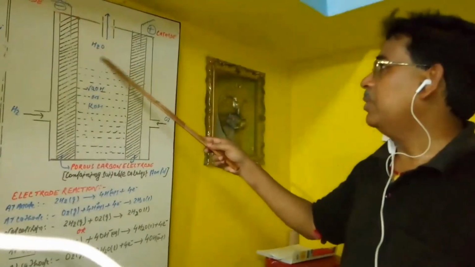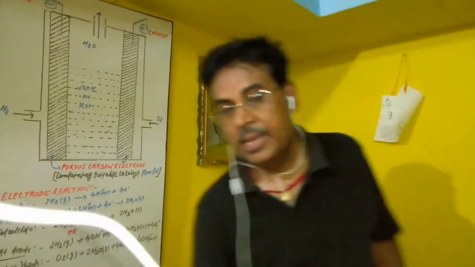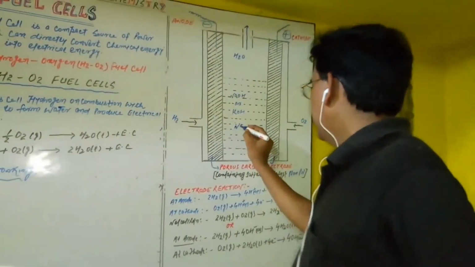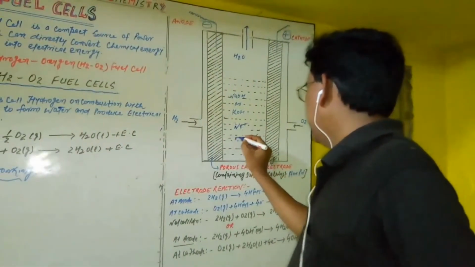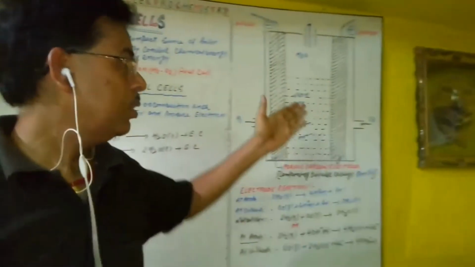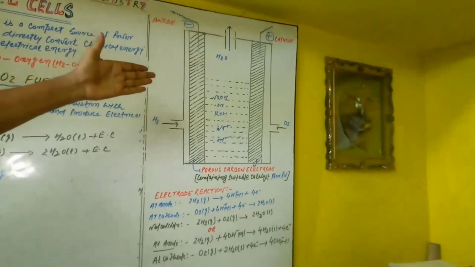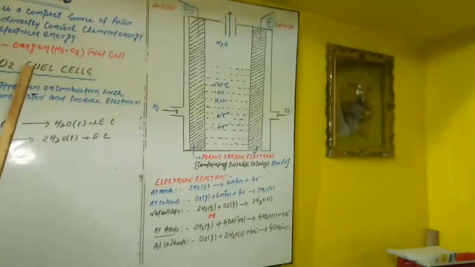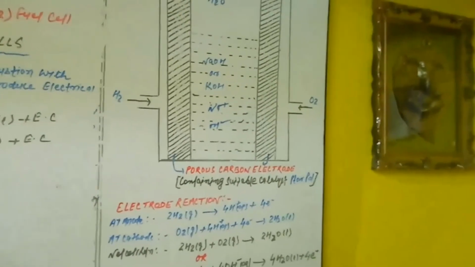In this figure we show the water, and the electrolyte is present as Na+ and OH-. We want to watch the figure carefully, and one by one we give the construction and working.